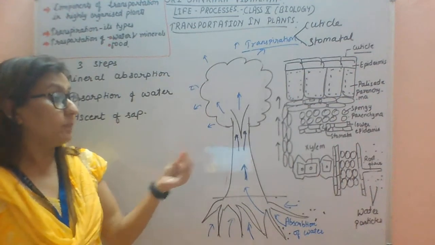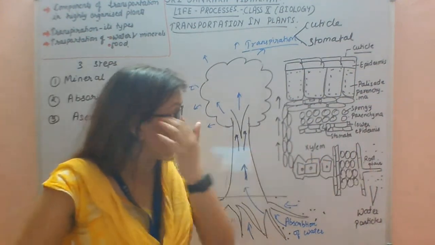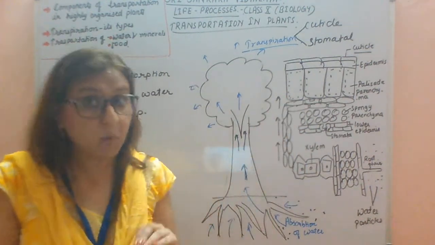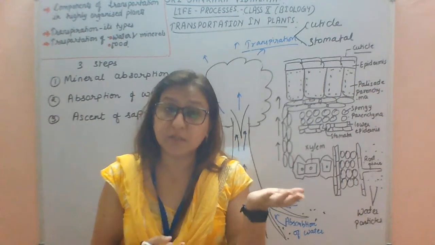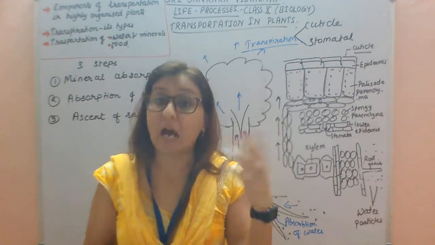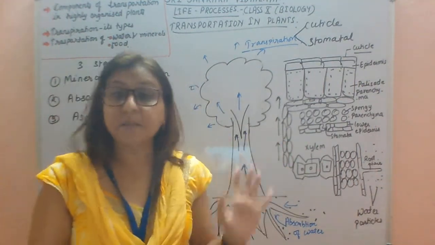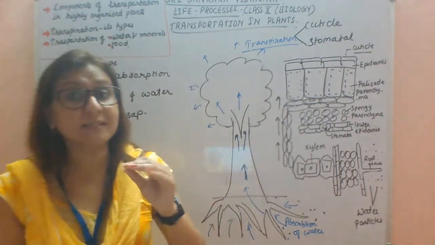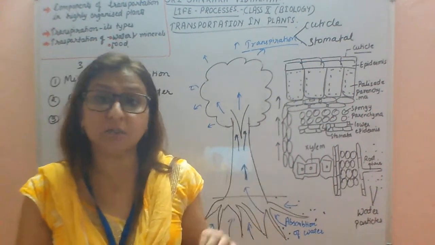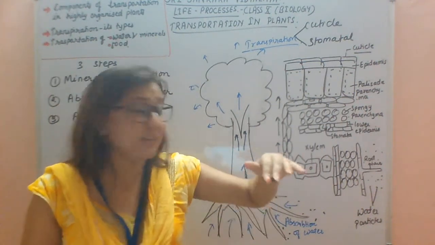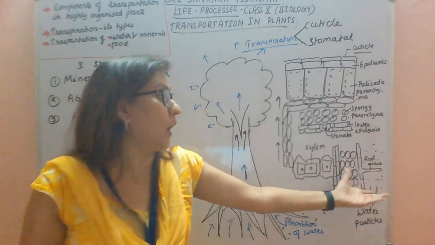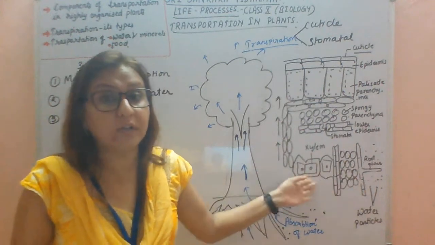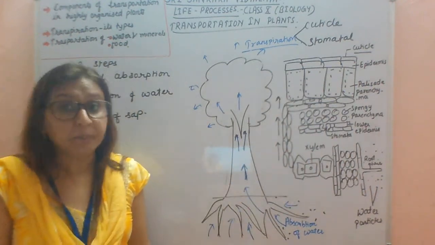Now this is root pressure, apart from the transpirational pull I just explained to you. But in small plants, or you can say in herbs like grass, the transpirational pull is not required. Root pressure alone is sufficient to supply water to different parts of the plant's body, because they are very small in height. Root pressure means what? The root will absorb water, and just because of that root pressure the water gets transported into the different parts of the plant body.